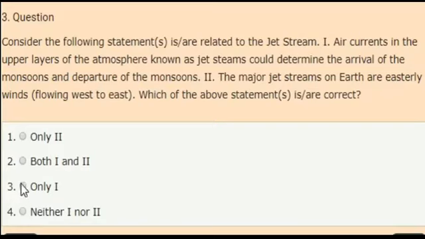And the correct answer is option 3. Only the first statement is correct. That is, air currents in the upper layer of the atmosphere known as jet streams could determine the arrival of monsoons and departure of monsoons.